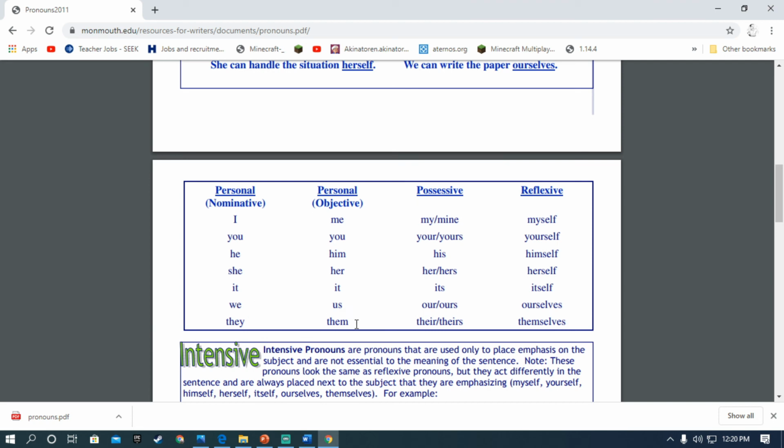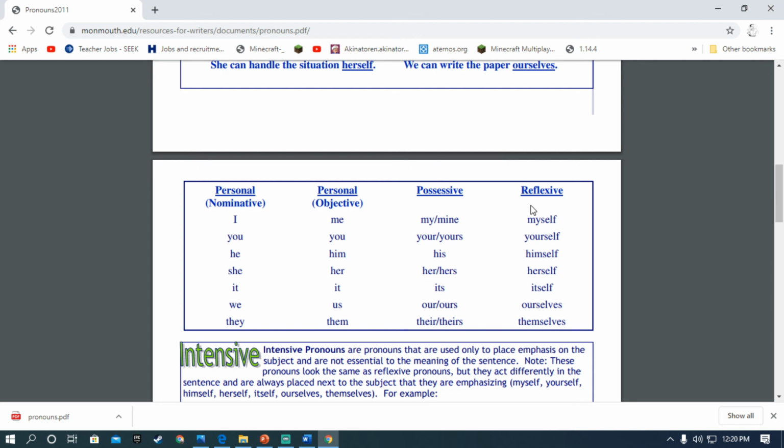They in them. And possessive pronouns: my, mine, your, yours, his, her, hers, its, our, ours, their, theirs. Means possessive, means owner words, right beta?